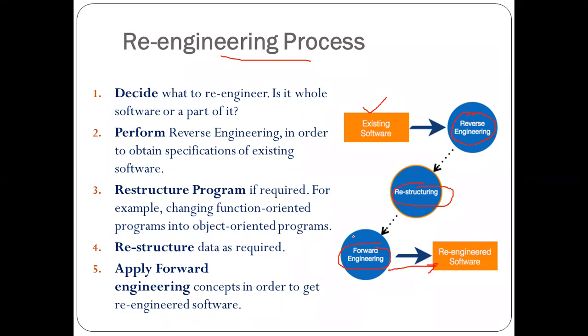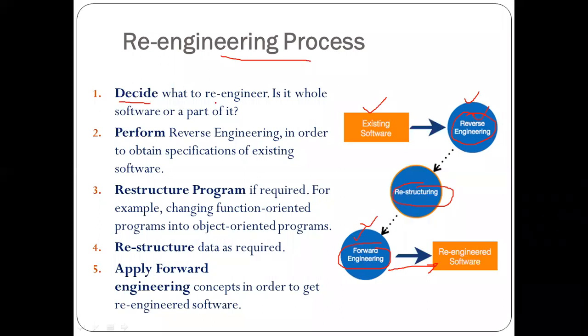Forward engineering is whatever we were doing in proper engineering, that is the requirement analysis, the design, then the implementation of coding, and then the deployment. But reverse engineering is just the opposite way, as the name suggests. So re-engineering includes reverse engineering plus forward engineering.